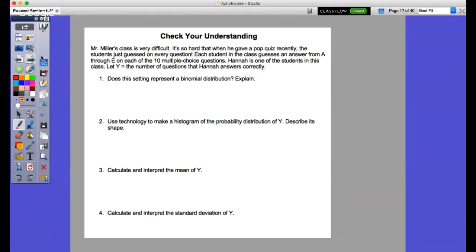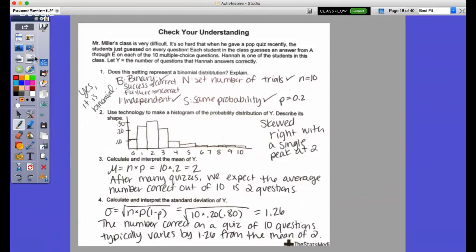And then also with the check your understanding, this would be a really good one just to kind of double check on, maybe a good one before you come into class on Monday. And that way you've had a little bit of background there. And then here's your answers to the check your understanding. Check those out. And there you go. Gotta love it.